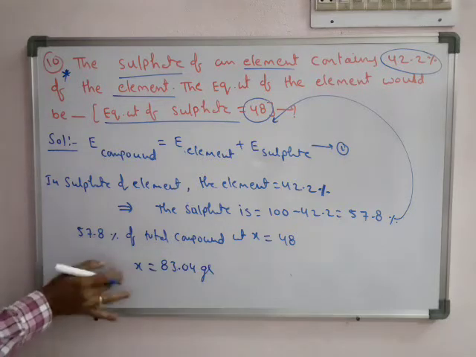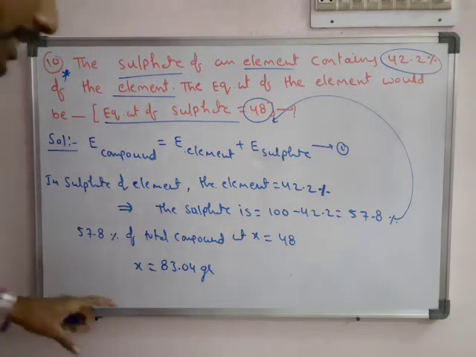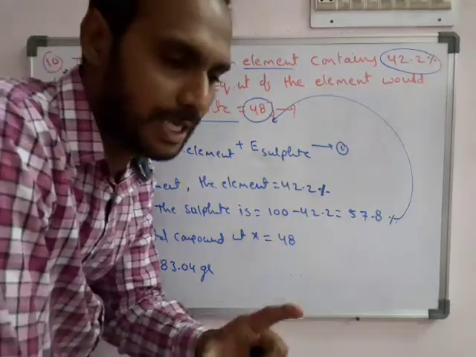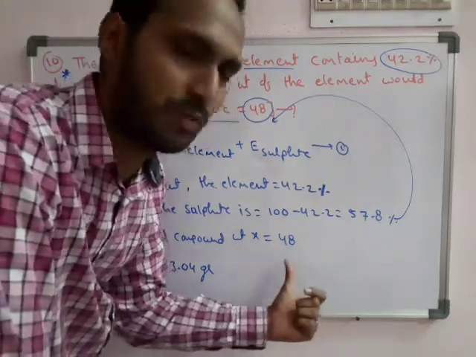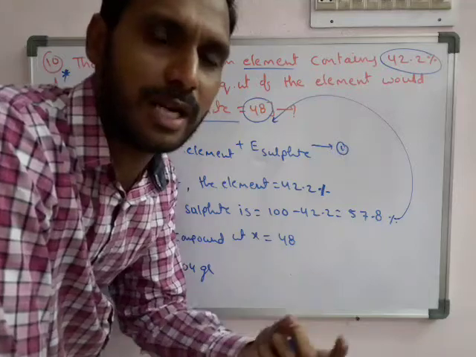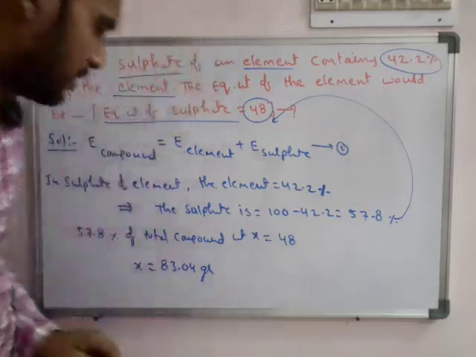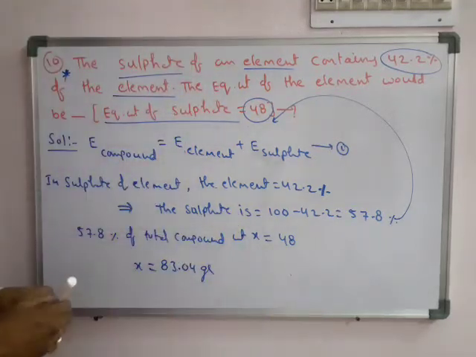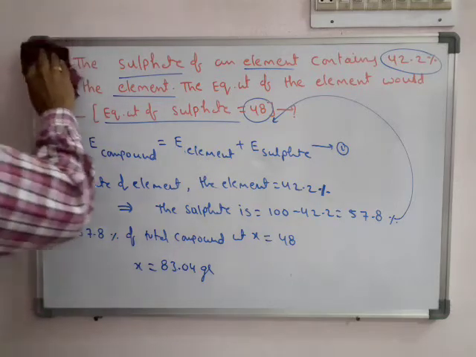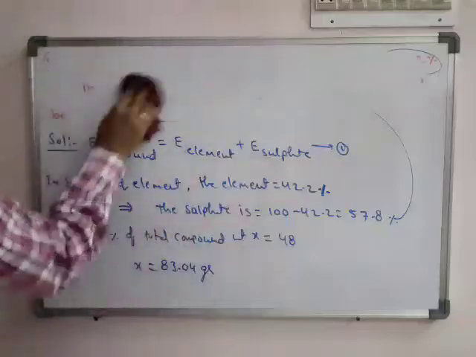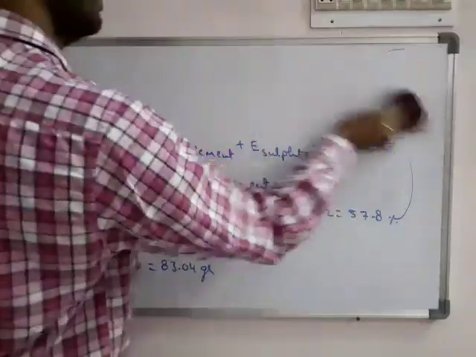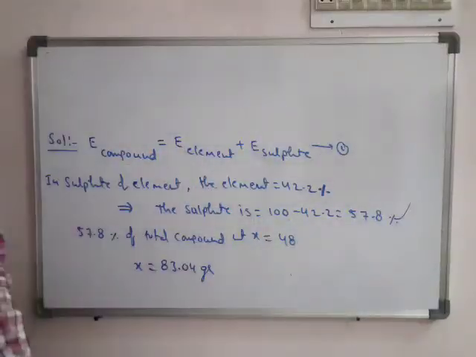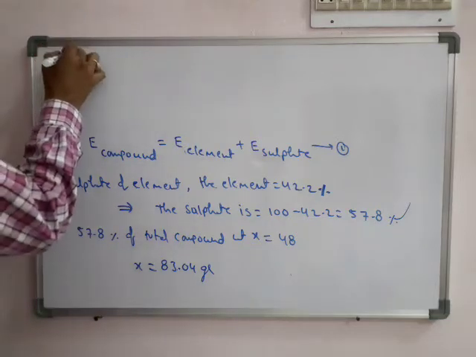This step is also important. It is given that 57.8% is 48 only, so what is for 100%? On the general calculation we get X equal to 83.04. So substitute in equation 1. It is a totally different problem; actually very few problems are like this.